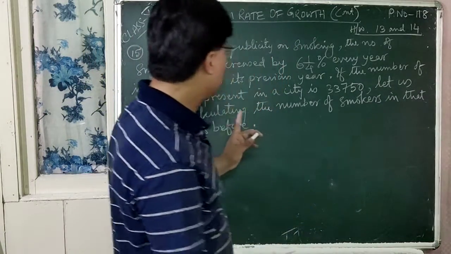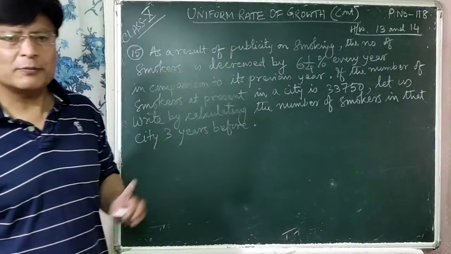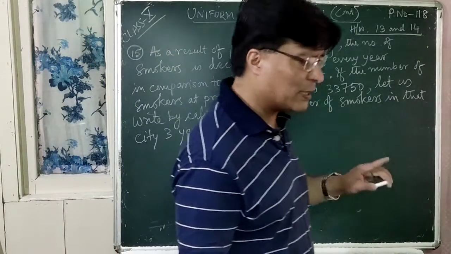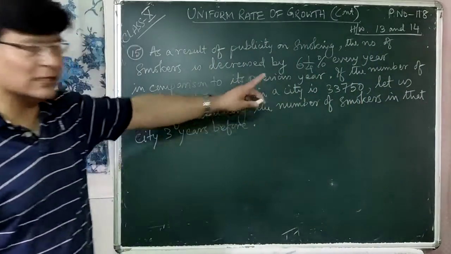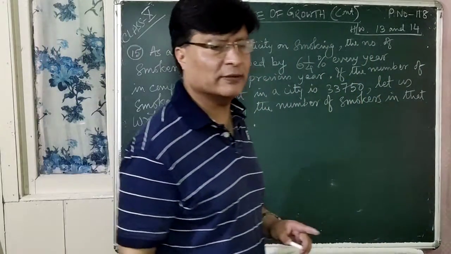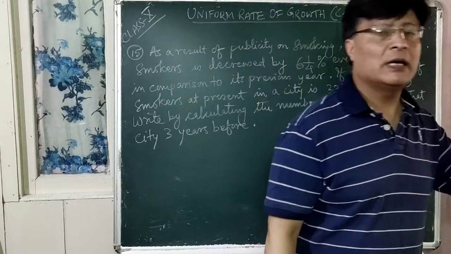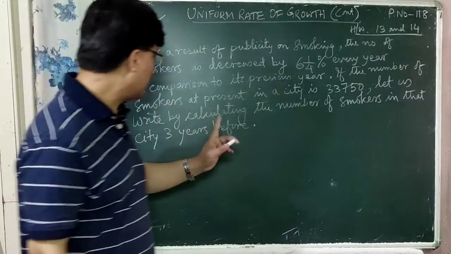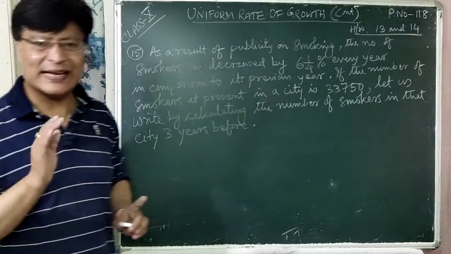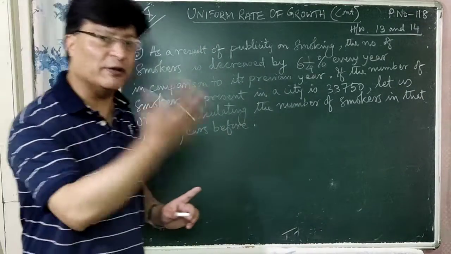Okay? So now the number of smokers at present in a city is 33,750. Okay? Now we have to find out the number of smokers in that city 3 years before.